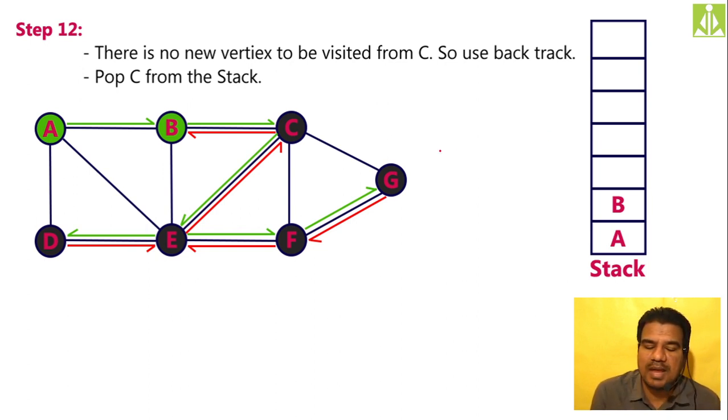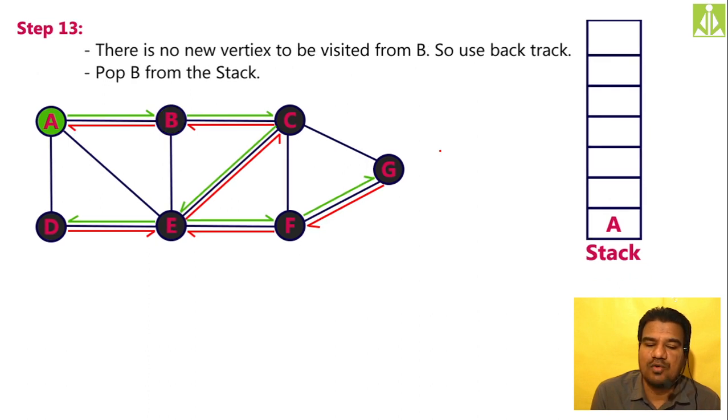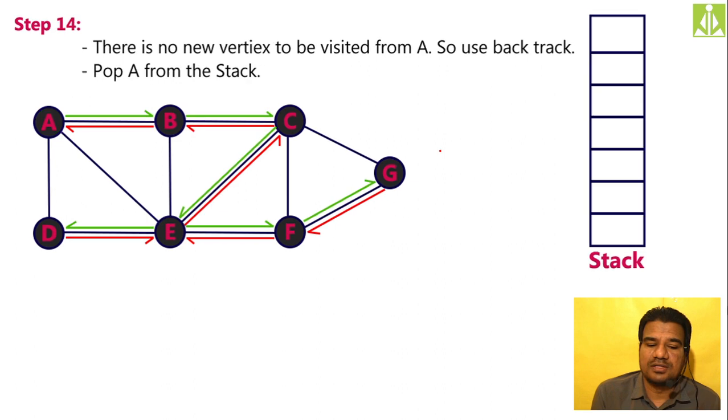Mark B as black, mark the path from where it was entered and remove B from the stack. And finally, mark A as a backtracked node, and we don't have any path to backtrack along because we started from there. So mark A as black, backtracked, and remove A from the stack. That thing I have done.